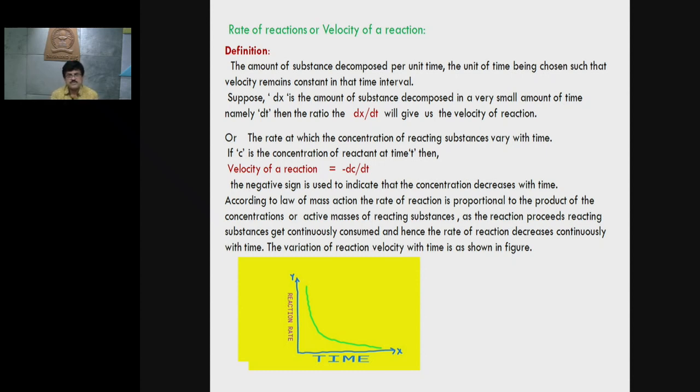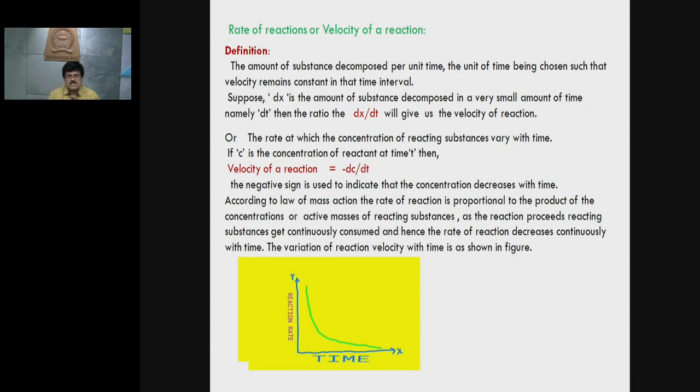Now let me try to define the velocity of reaction. The velocity of reaction is the amount of substance decomposed per unit time, the unit of time being chosen such that the velocity remains constant in that time interval. Suppose that dx is the small amount of substance decomposed in a very small amount of time, namely dt.